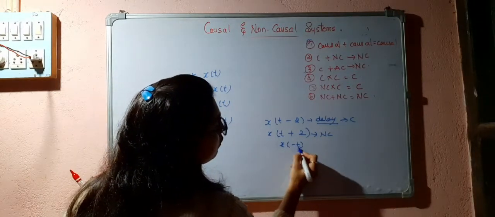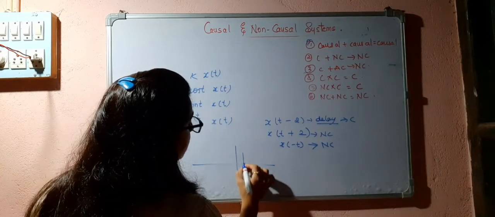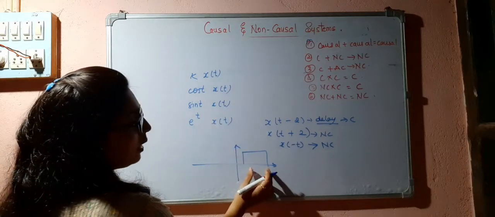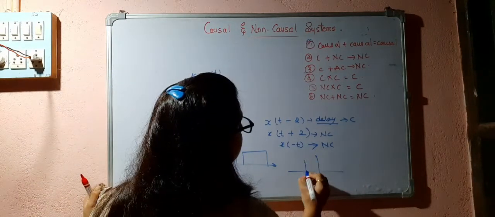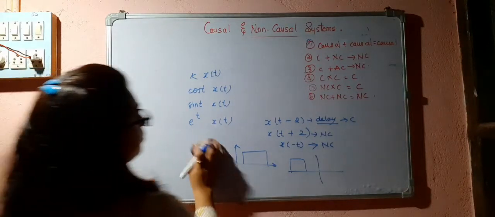If there is a reversal also, then it will be non-causal. For example, if I consider this signal, it is causal, but if I reverse this, I will get an anti-causal signal here.